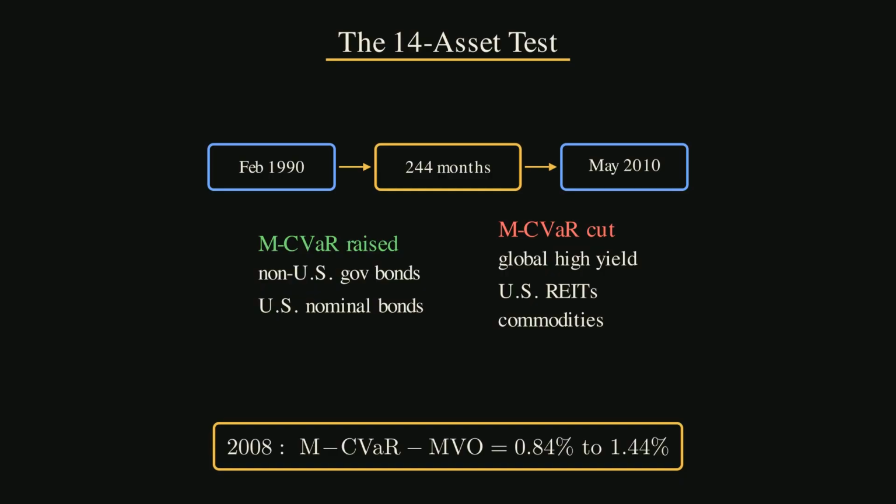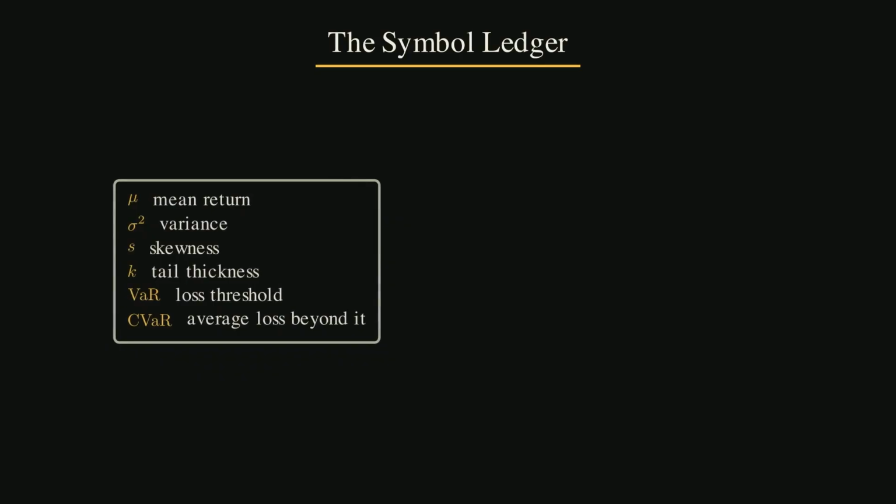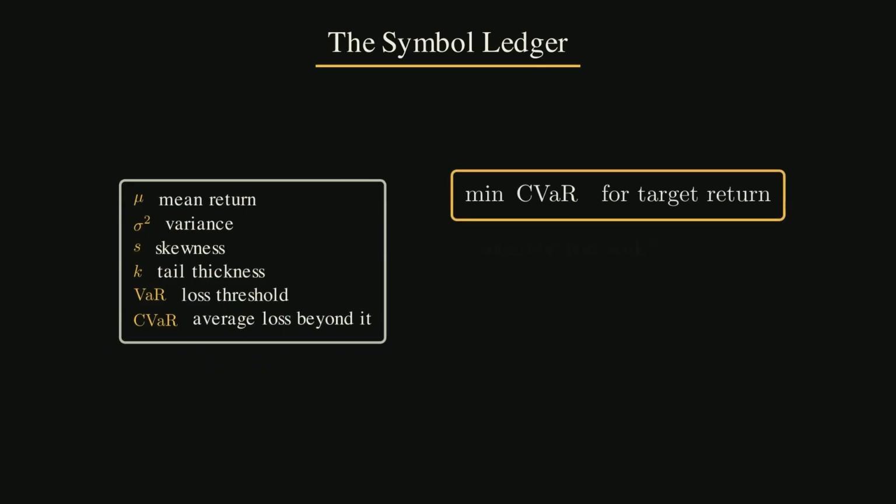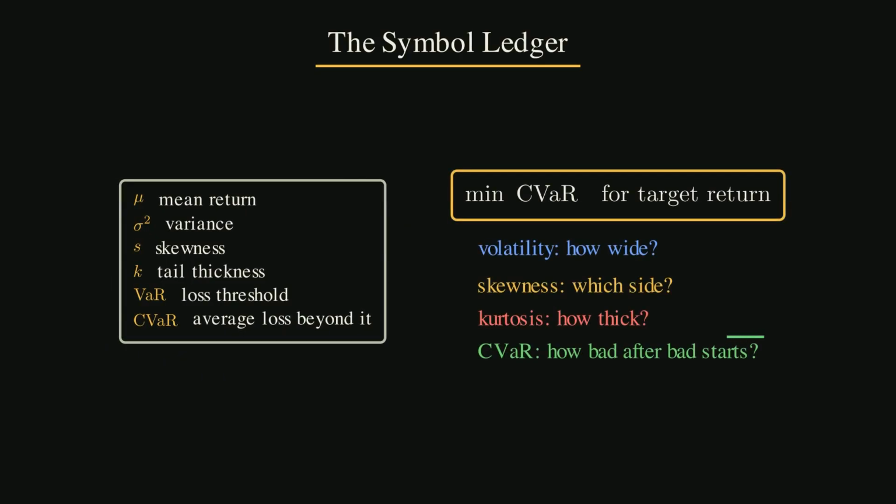Relative to mean variance optimization, it allocated more to non-U.S. government bonds and U.S. nominal bonds. It allocated less to global high-yield, U.S. REITs, and commodities. Then the authors ran an out-of-sample test through the 2008 financial crisis. M-CVaR beat MVO by 0.84 to 1.44 percentage points across the efficient frontier. That is not a promise that it will always win. It is a clue. The information inside skewness and fat tails had some predictive power during the crisis.